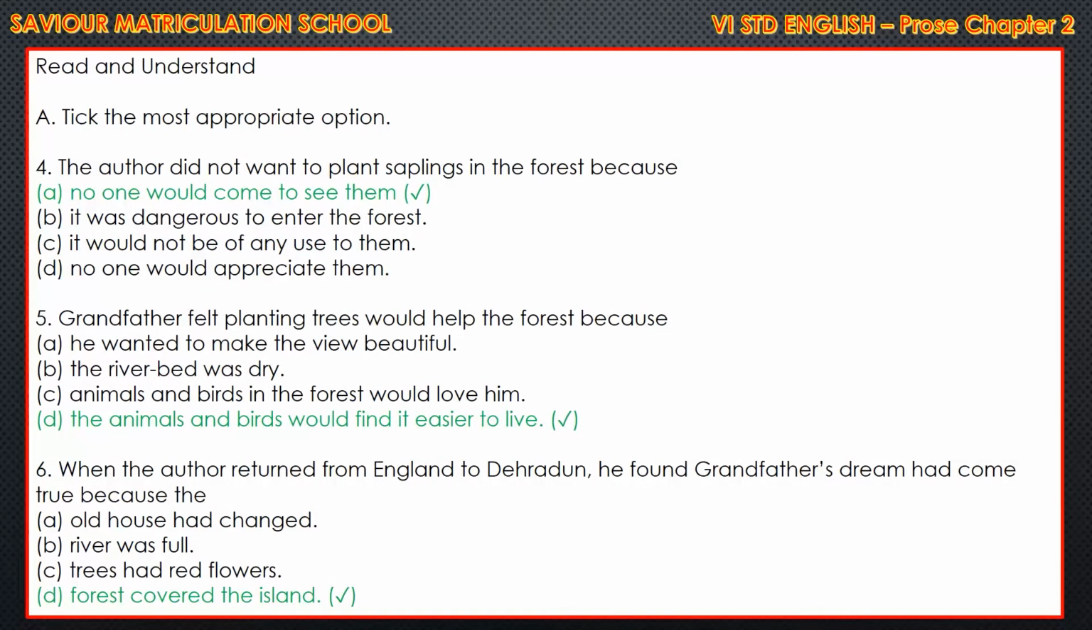Fourth, the author did not want to plant saplings in the forest because. A is the correct answer. No one would come to see him. Then fifth, grandfather felt planting trees would help the forest because. Correct answer is D. The animals and birds would find it easier to live. Sixth, when the author returned from England to Dehradun, he found grandfather's dream had come true because the. Correct answer is D. Forest covered the island.